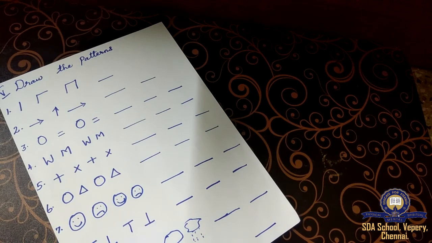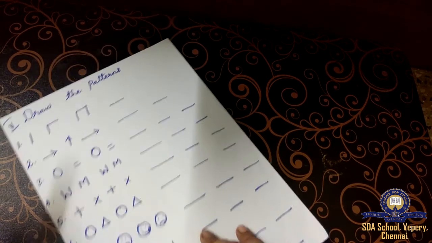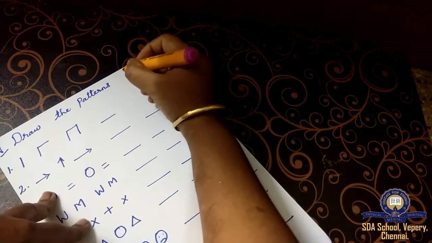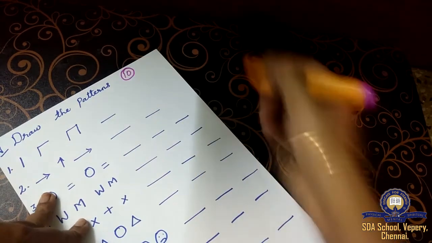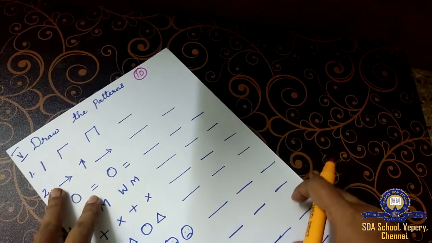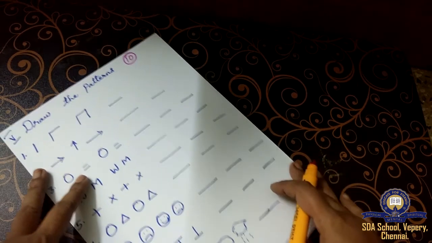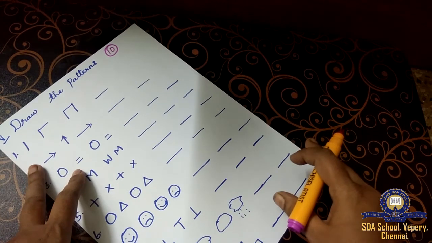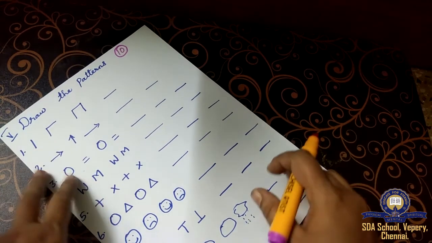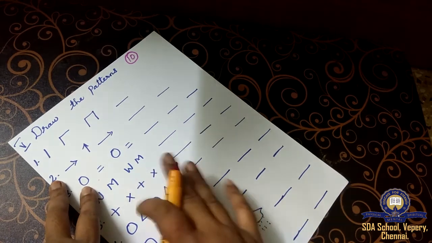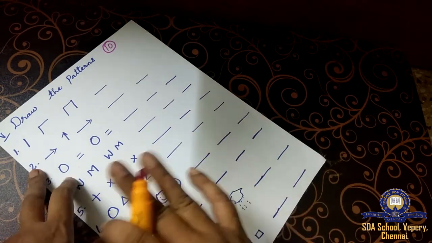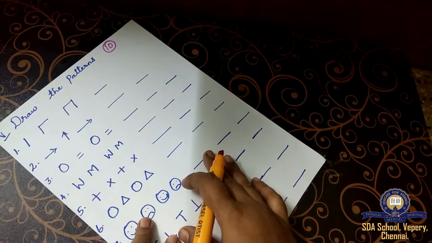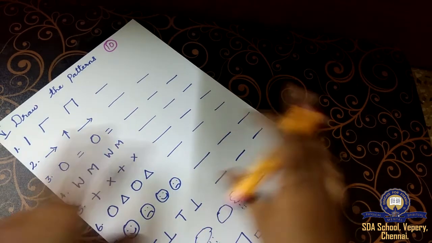Next, the next Roman letter is draw the patterns. The last Roman letter of this session will be patterns, and for this you will be getting 10 marks. If you draw the patterns in a correct manner, you will be getting 10 marks. Okay, children, you have to think and draw. All new sums will be given. Few sums will be from the book and few sums will be from general.